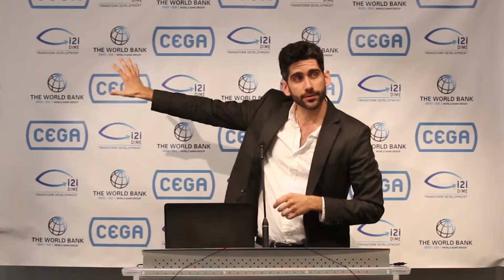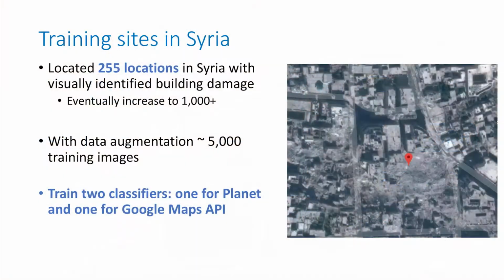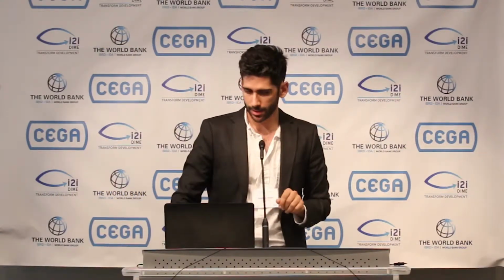We located 255 locations in Syria which visually identified bombing damage. We eventually want to increase this to about 1,000. We downloaded these areas using Planet images as well as the Google Maps API. With data augmentation, this gives us about 5,000 different images to play with, and we're going to train 2 different classifiers specific to those satellites.